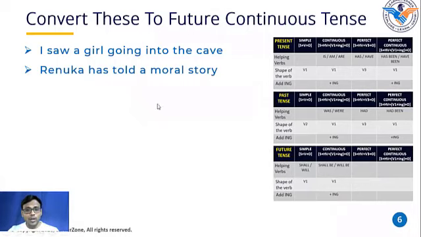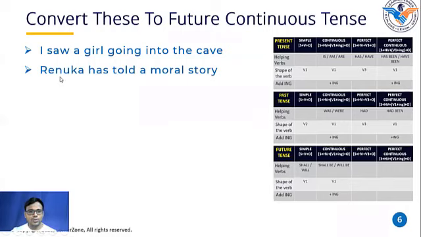Okay. See what happened now? She has just replaced the helping verb has with the helping verb will be. What does future continuous tense say? Future continuous tense says here we use shall be or will be as a helping verb and add ing to the first shape of the verb. So you just need to take care of the helping verb has in the given sentence, change the existing verb, and add ing to that verb.